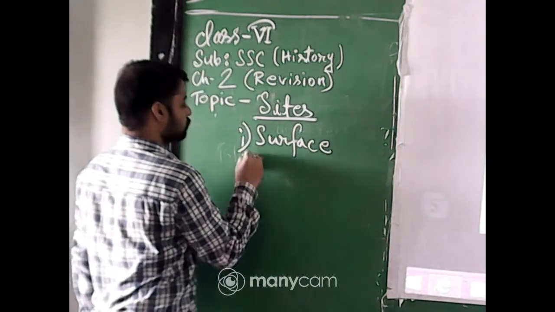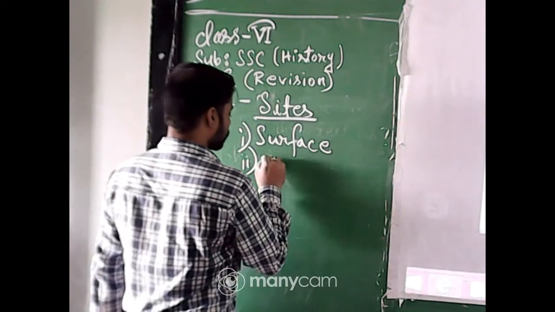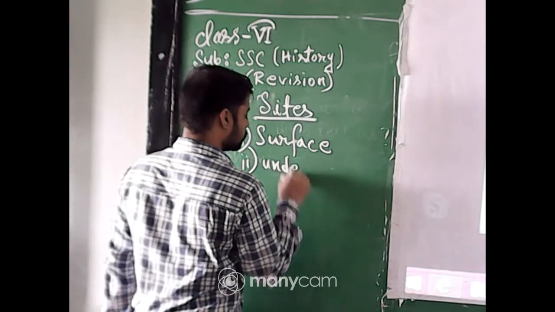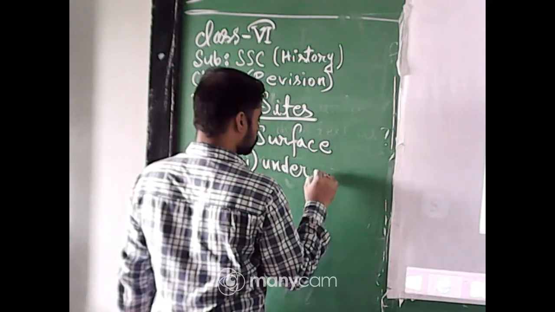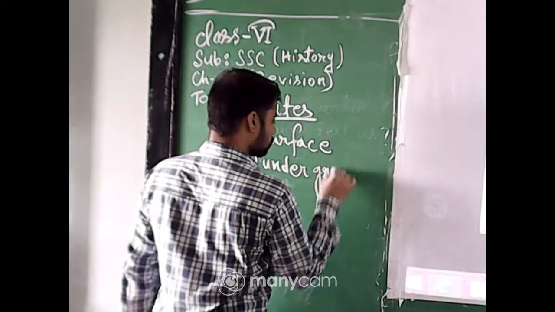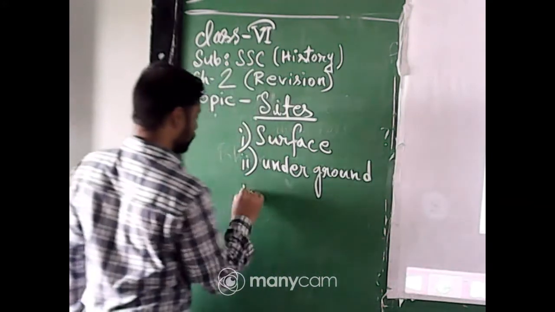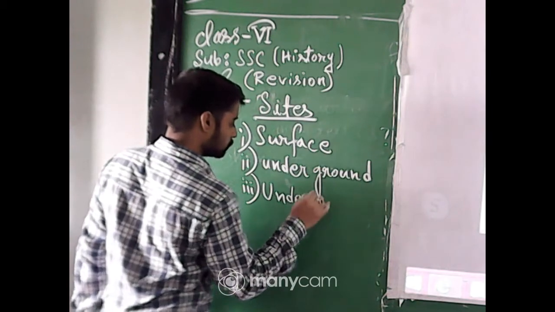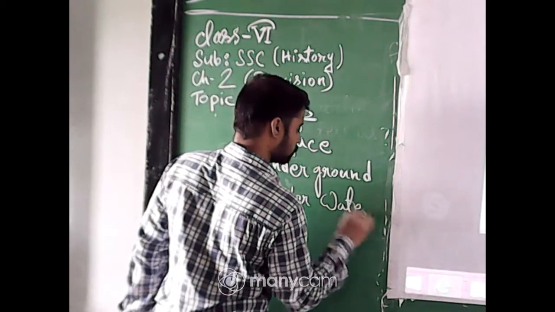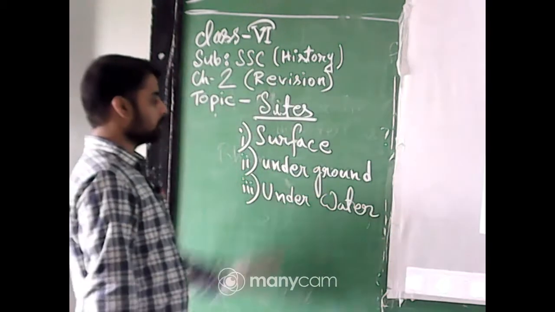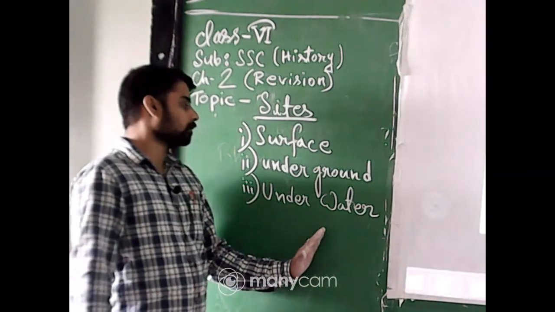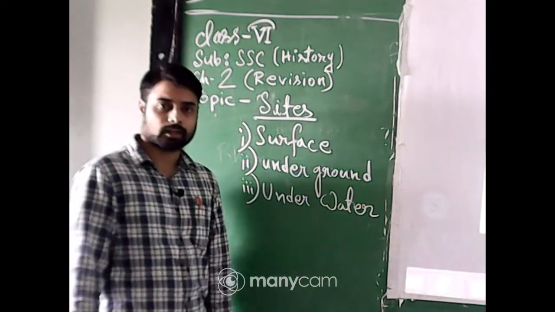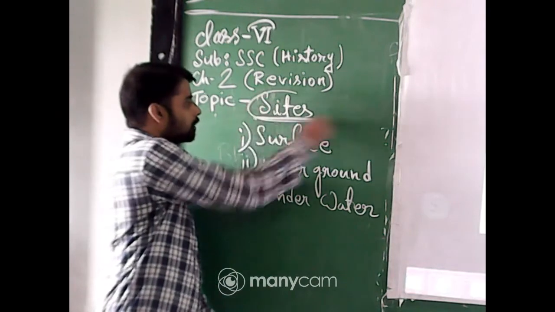Number 2, underground. And number 3, underwater. So in these three ways the artifacts were found in the sites.